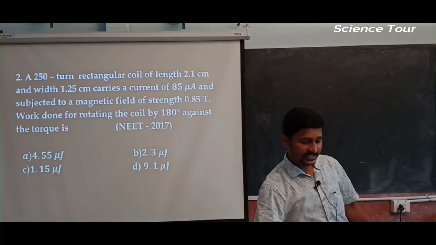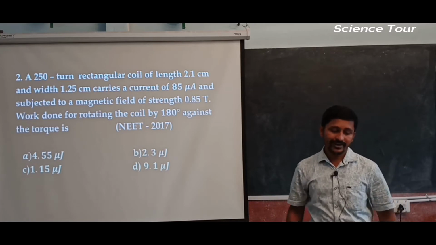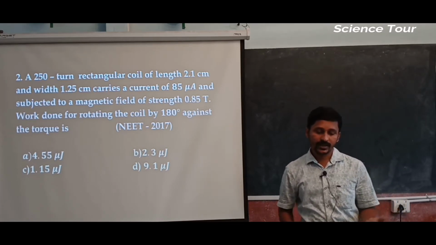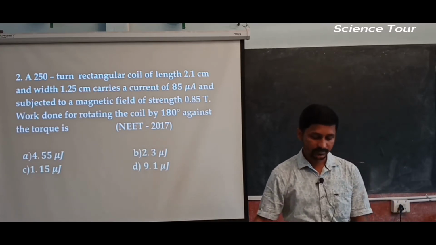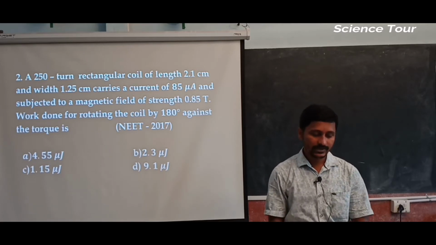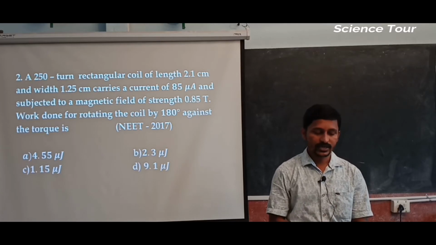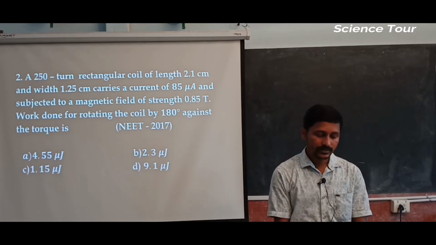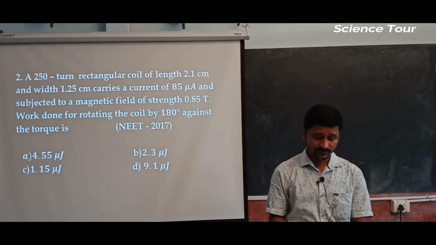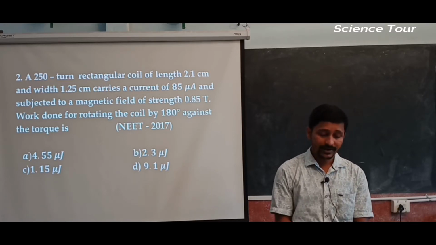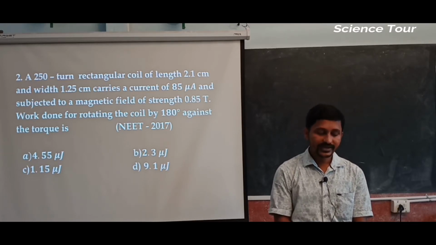A 250 turn rectangular coil of length 2.1 centimeter and width 1.25 centimeter carries a current of 85 microampere and is subjected to a magnetic field strength of 0.85 Tesla. Work done for rotating the coil by 180 degree against the torque.